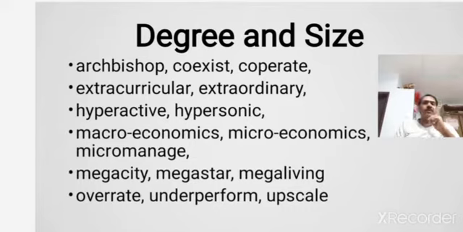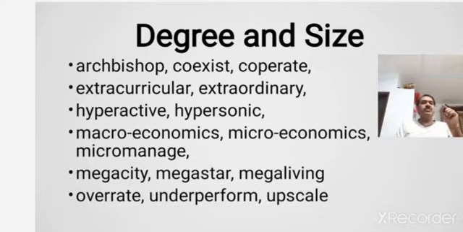In the next one you will find one prefix extra, which is added to the word curricular to form a new word, extracurricular, something that is extra to the existing curriculum. You use the word: extracurricular activities are very important in colleges. So in that word you have this prefix extra.